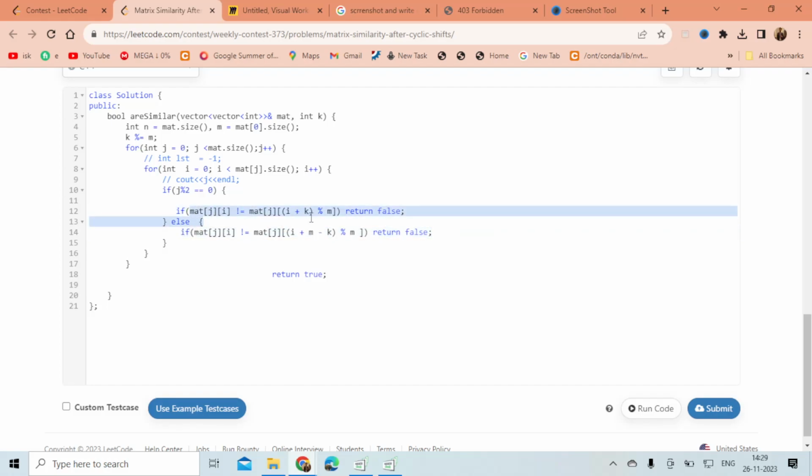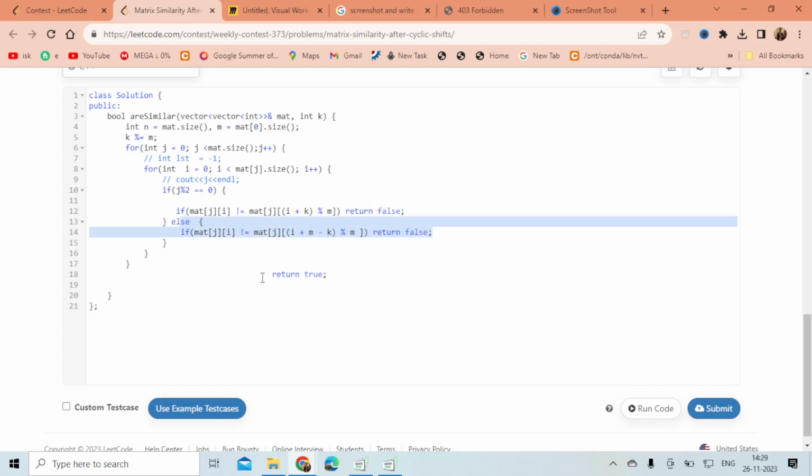If my ith element is not equal to the I plus kth element, then I will return false. And if my ith element is not equal to the I minus kth element, then I will also return false. Otherwise, I will return true.